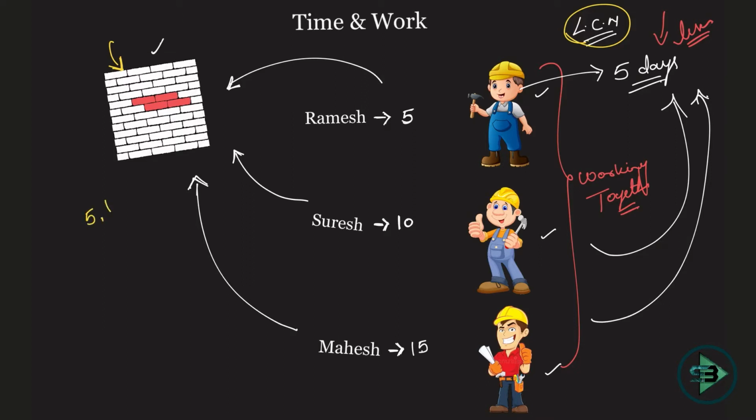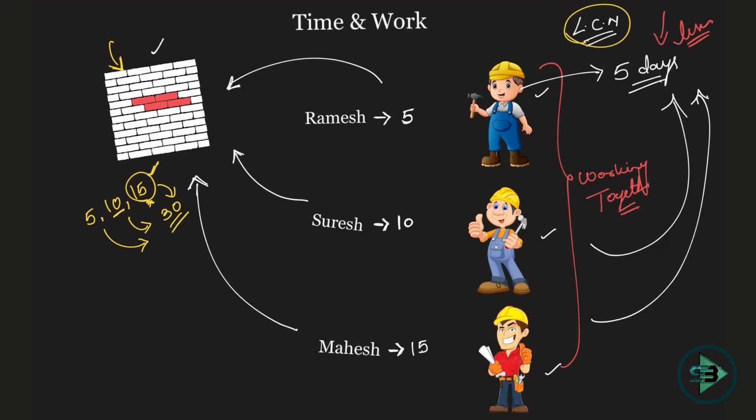So 5, 10, 15. Where did I take this from? This is Ramesh, Suresh, Mahesh's working-alone days. I take the LCM of these 3. What is LCM? Least common multiple. If you don't know how to find it, go to the numbers chapter, I had explained it there. Start with the largest number, that is 15. 15 ones are 15, which is not a multiple of 10. 15 twos are 30, a multiple of 10 and of 5 as well. So start with the highest number, check its multiple, and check if that is also a multiple of the other two numbers. So 30.